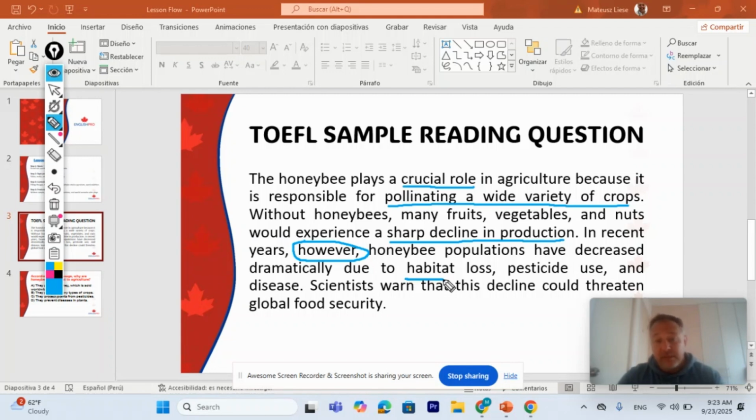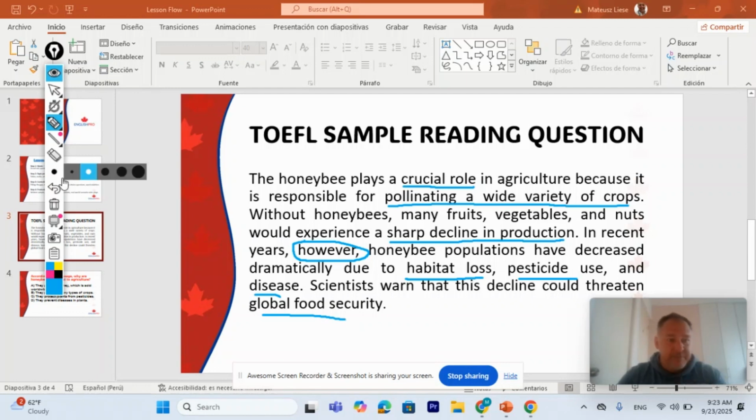Okay, so they're important, but what? Their population is decreasing. Pesticide use, okay, and disease. So these are the reasons why. Okay, so they're important, and they're losing their population, and they're giving some reasons here. Scientists warn that this decline could threaten global food security.